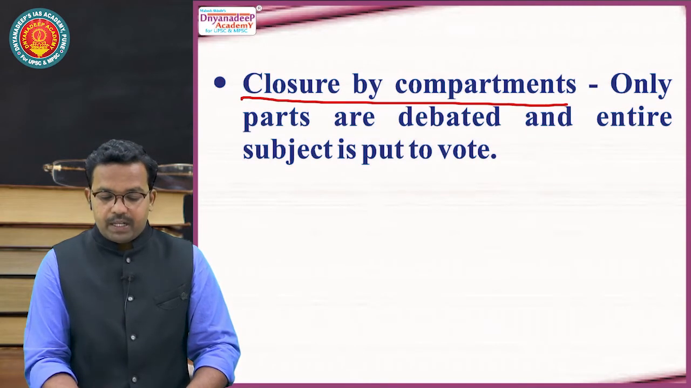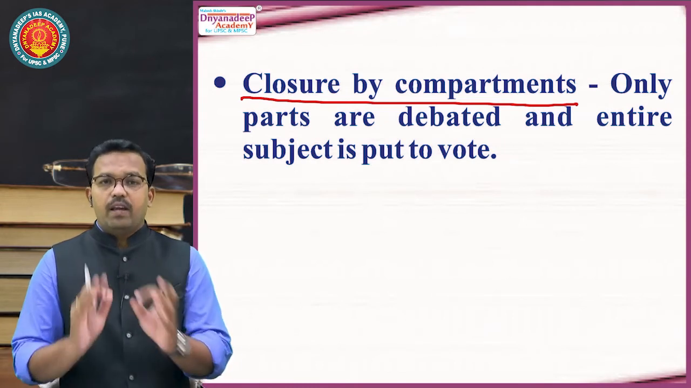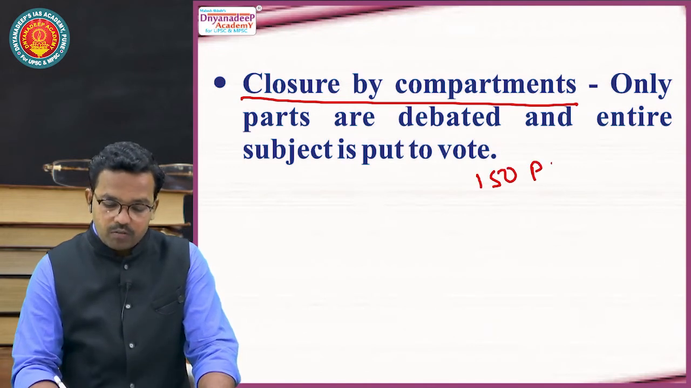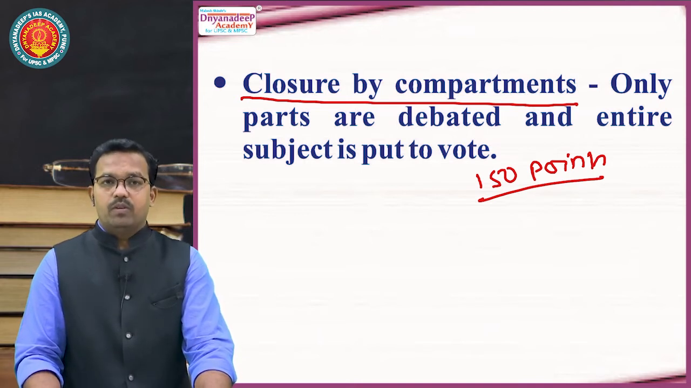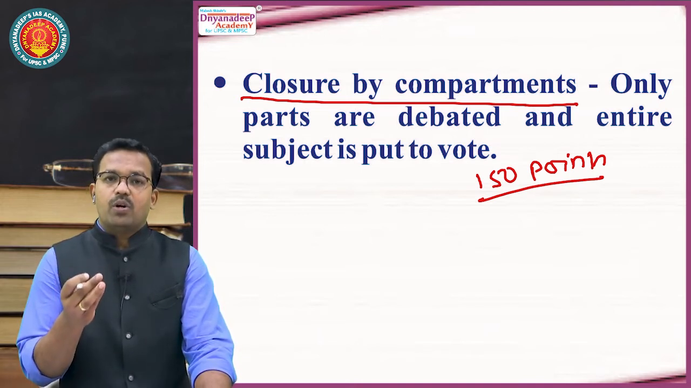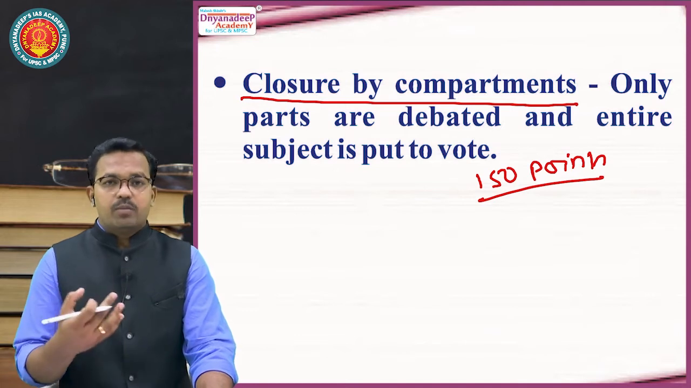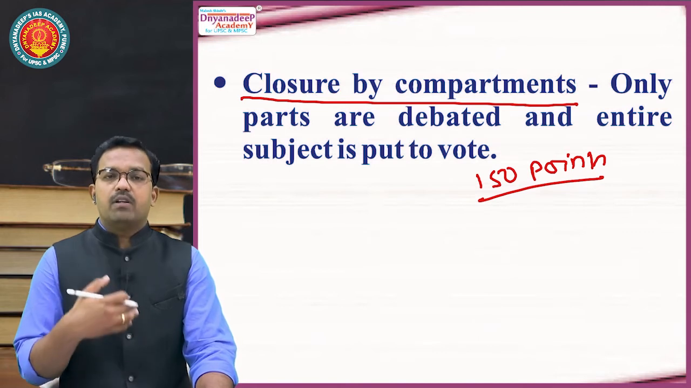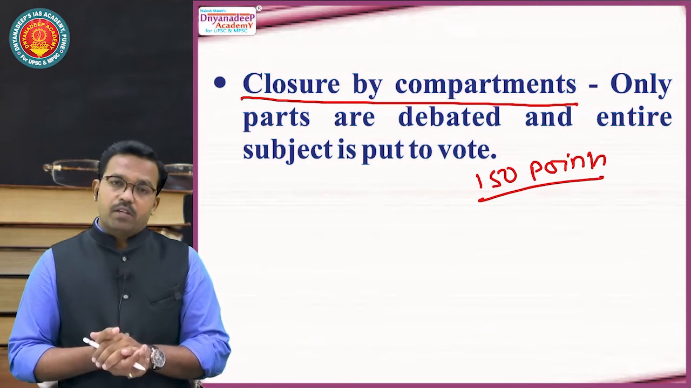Second, closure by compartment. Now, what is closure by compartment? Very interesting. Let us say we want to discuss a bill. This bill has a total of 150 points. Now, all of us know Parliament has a shortage of time, a shortage of expert people, and Parliament is an institution of amateur people. And most importantly, the members of Parliament have many works to do. So it is not possible to go into the details of a bill. But still we want to discuss the bill.